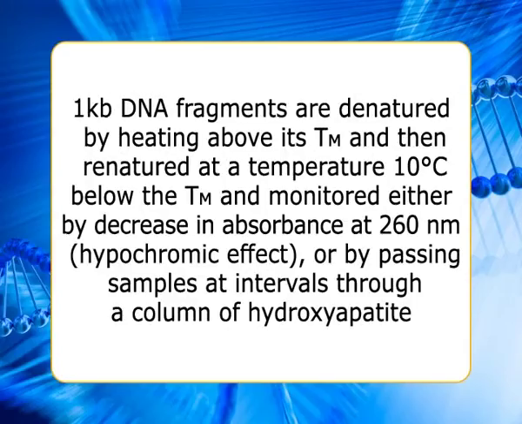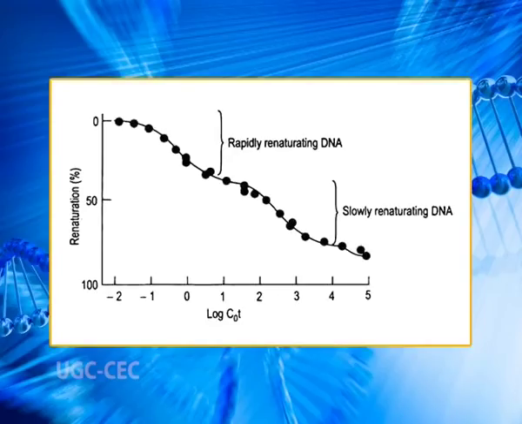The 1 kb DNA fragments are denatured by heating above their Tm and then renatured at a temperature 10 degrees Celsius below the Tm, and monitored either by decrease in absorbance at 260 nanometers, the hypochromic effect, or by passing samples at intervals through a column of hydroxyapatite which retains only double-stranded DNAs, and estimating how much of the sample is retained. The degree of renaturation after a given time depends on C0, the concentration of double-stranded DNA prior to denaturation, and t, the duration of the renaturation in seconds.